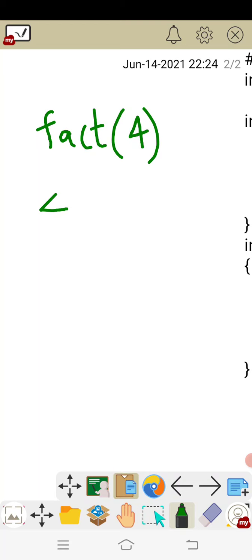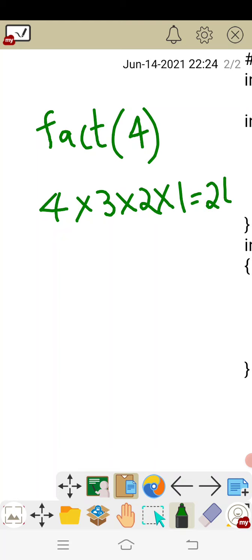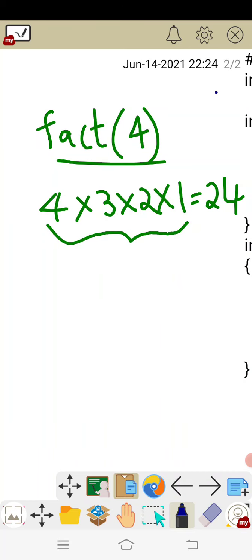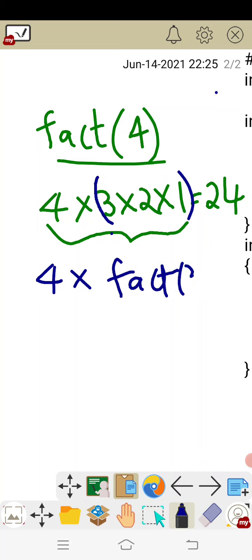The factorial of 4 is nothing but 4 into 3 into 2 into 1. What is the total result? The total result is 24. So fact of 4 is nothing but 4 into 3 into 2 into 1. Now I want to group these three numbers in a bracket. Now 4 into, can I call this 3 into 2 into 1 a 3 factorial? That is nothing but the fact of 3. Is it or not? Yes.